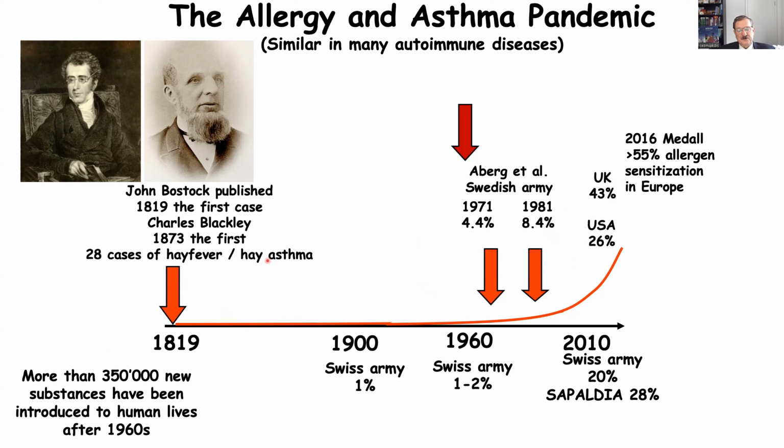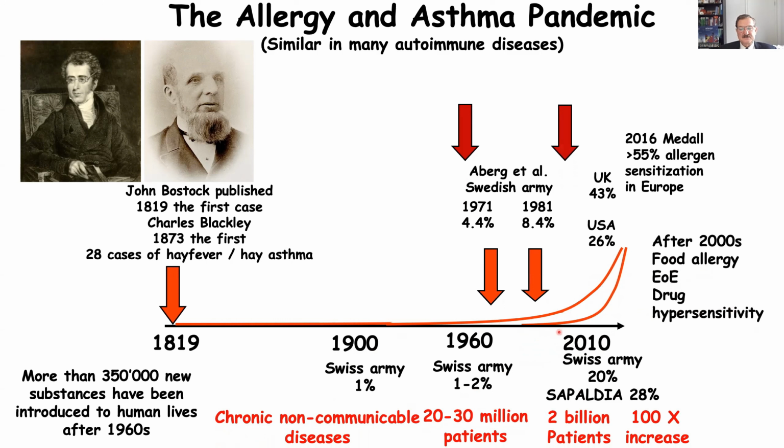So we have the chronic non-communicable diseases. In the 1960s, there were 20-30 million patients. Currently, there are 2 billion patients. So what happened after 2000 is that a second wave of these diseases started. We have food allergy, eosinophilic esophagitis, drug hypersensitivity. Food allergy was existing before in small numbers, but after 2000s, we have huge numbers. Peanut anaphylaxis was not existing at all. It became a huge public health problem in the range of 1 to 4%.